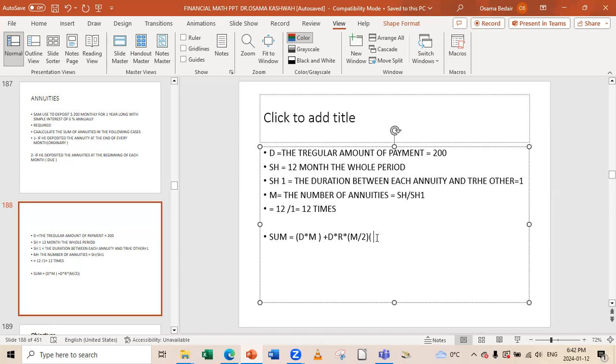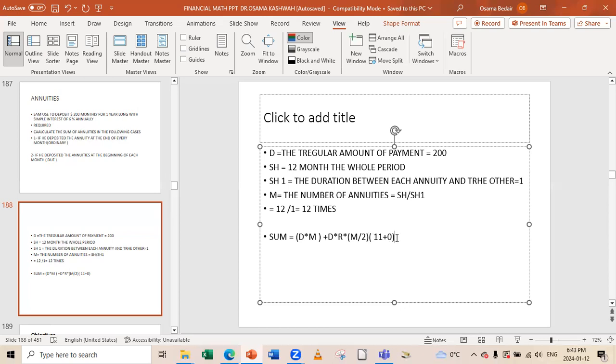So the period of time till the end of the whole time is 11 months, plus the period of the last sum. The last 200, if we say the first 200 he deposited in the bank after 1 month, then the second, the third, the fourth, and so on. Number 12 will spend 0 time in the bank because it will be at the end of month 12.